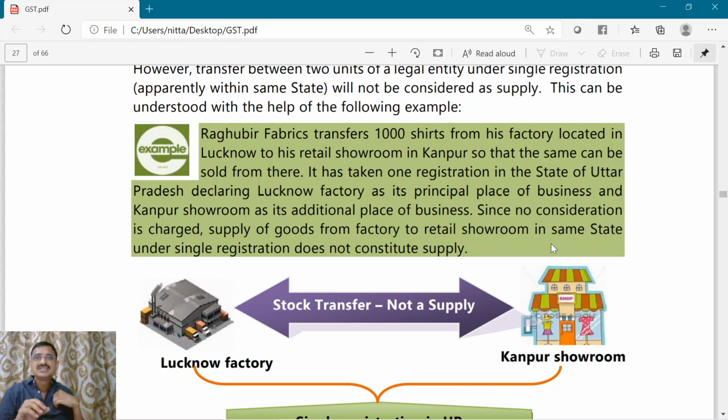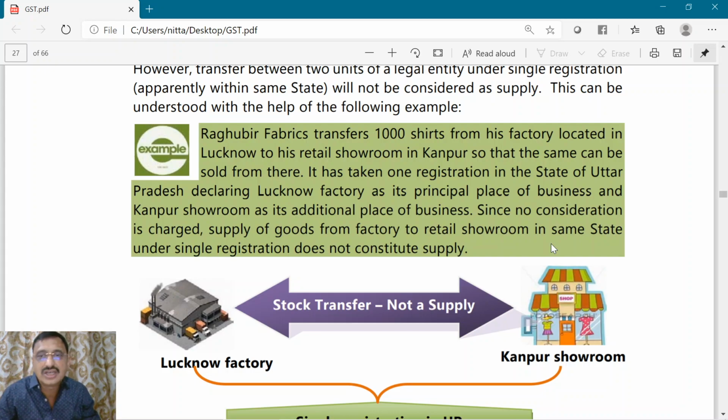What has happened is this R Fabrics took a single registration for the factory located in Lucknow and he added the Kanpur retail showroom as an additional place of business in the registration of the Lucknow factory. So both these places are in the same state and this fellow has a single registration.